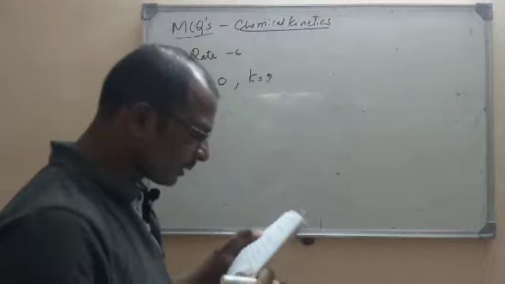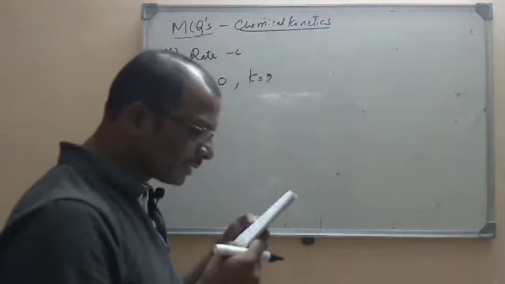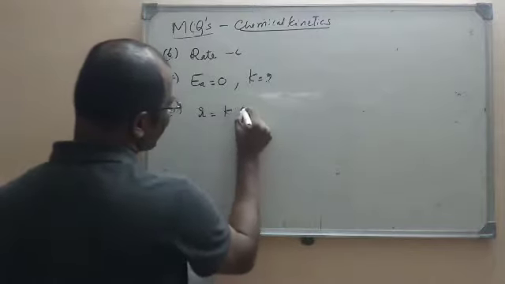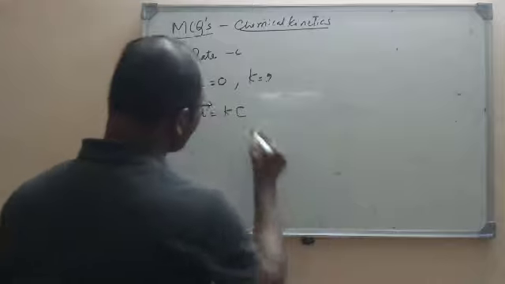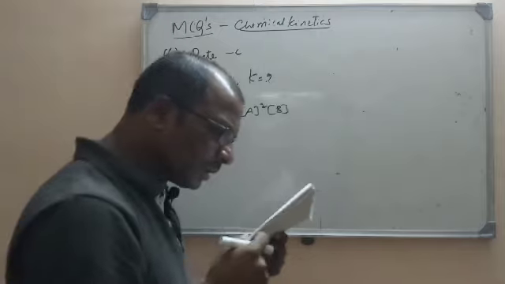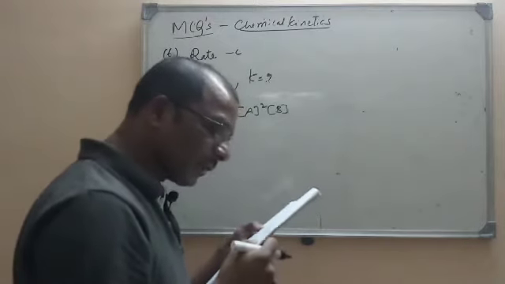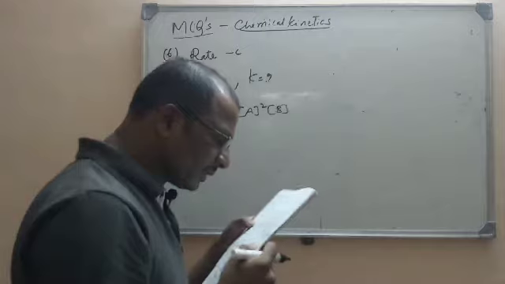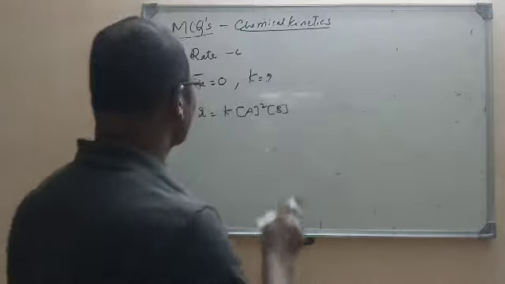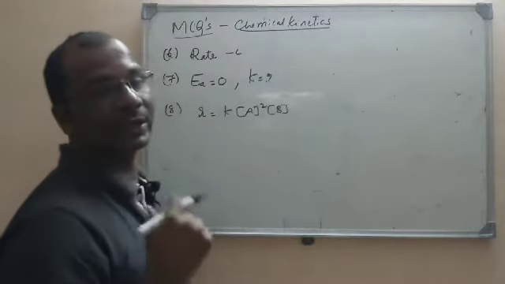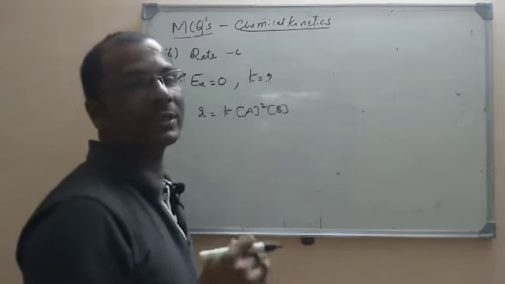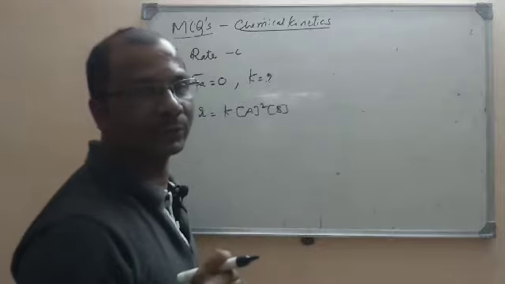Let us go for question number 8. For a reaction, the rate expression is given: R is equal to K into A power 2 into B. This is the rate expression. If the volume of the reaction vessel is decreased to half of the initial volume, the rate is. So what they are asking here is, what will happen if you reduce the reaction vessel's volume to half of its volume? If V is the volume, we are reducing it to V by 2.